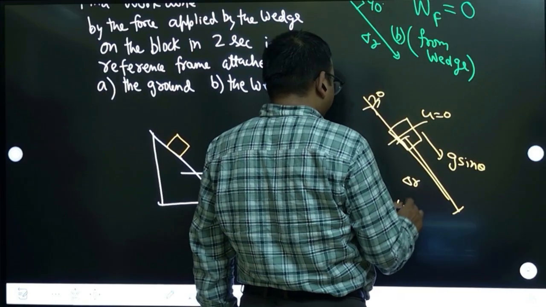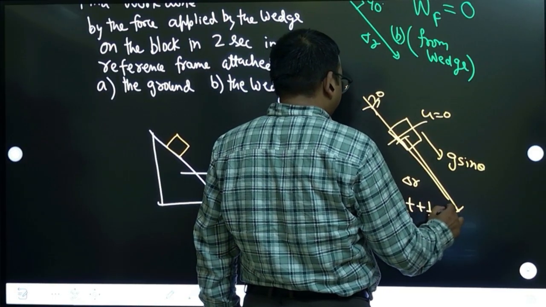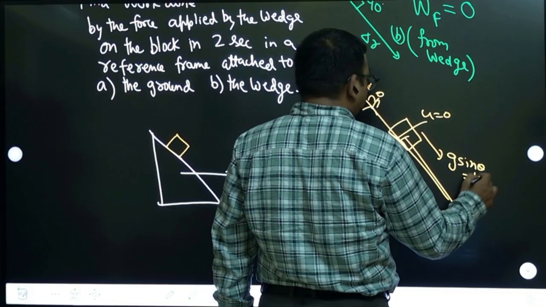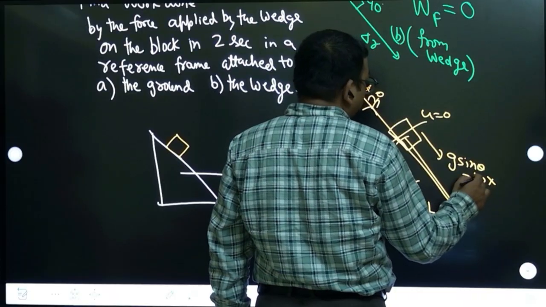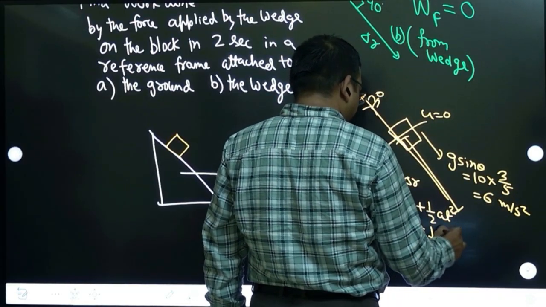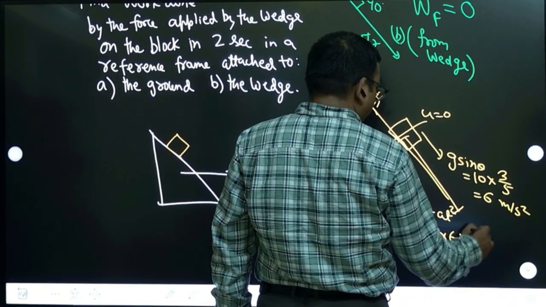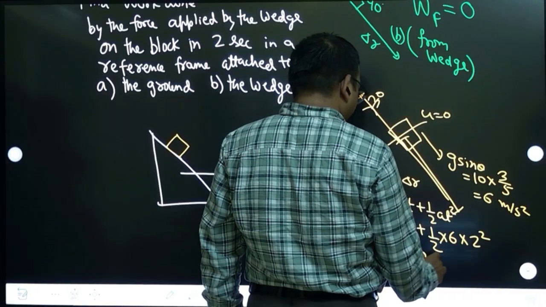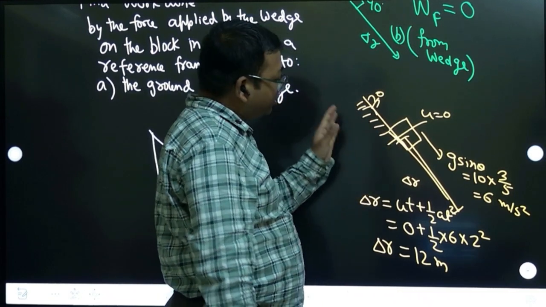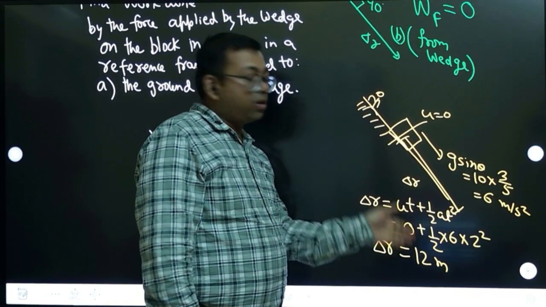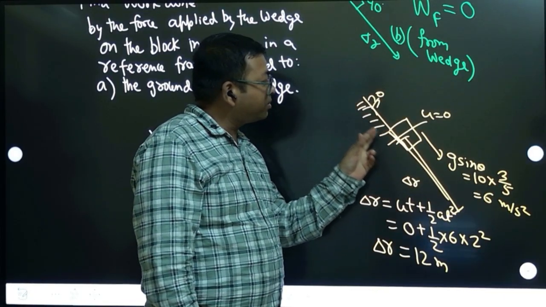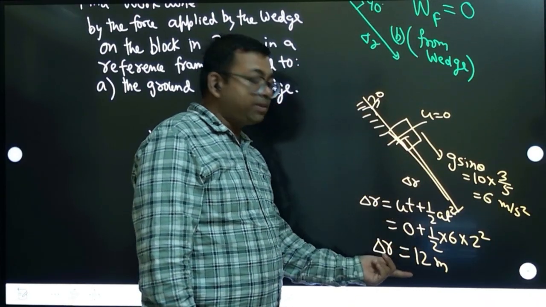Ut plus half at square. U is 0. The acceleration is g sin theta, g is 10, sin of 37 degrees is 3 by 5, right? That means 6 meter per second square. So acceleration is 6 and time they have given is 2 seconds, 2 square. 2 got cancelled, 6 into 2, 12 meters. So this observer on this frame will see that in 2 seconds the block has gone down the plane 12 meters. But of course he has not seen any work done by normal. So according to this observer, there is no work done by normal, but it has got displacement of 12 meters.